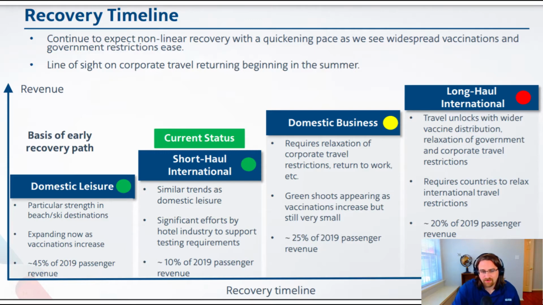You can see that where they're at right now, they're only expecting about 55% of their business, and there's no timeline on the bottom of this graph. There's no timeline on when domestic business or long haul international are set to resume. But let's be positive here. Let's say that domestic business is going to resume at some point by the end of this year. That would mean only 80% of their 2019 levels could be expected by the end of the year, and that's just from an optimistic standpoint. If only short haul international resumes through the end of the year, they could still be at only 55% of their passenger revenue by the end of the year.